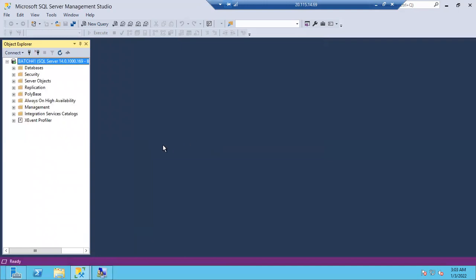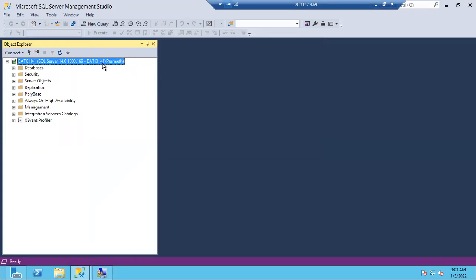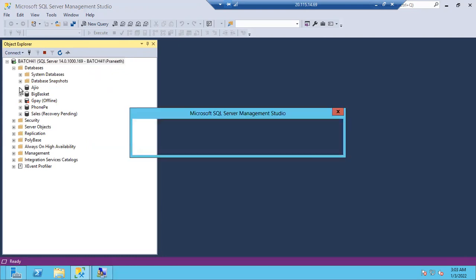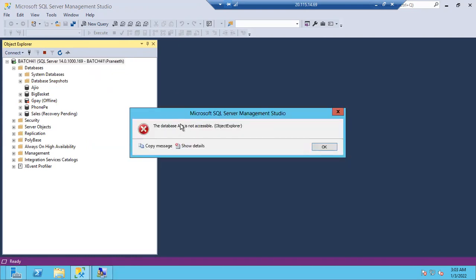Earlier, if you see, you got the error. Now Pranit is able to connect. If you have a doubt, expand this one and you can see who is connected. Pranit is connected. But Pranit is just a login, guys. I did not give access to Pranit on any database, right? See the magic now. If Pranit tries to access any database, he will get an error like this.